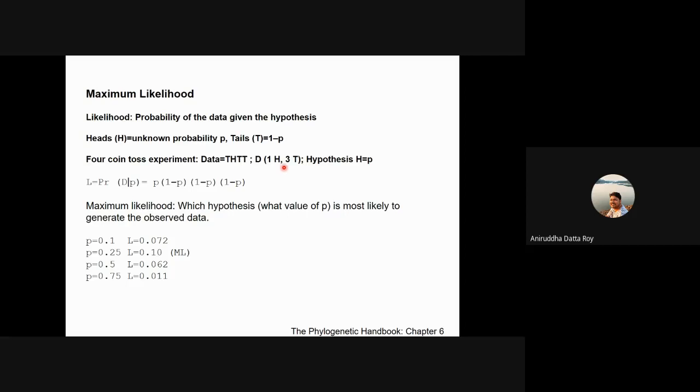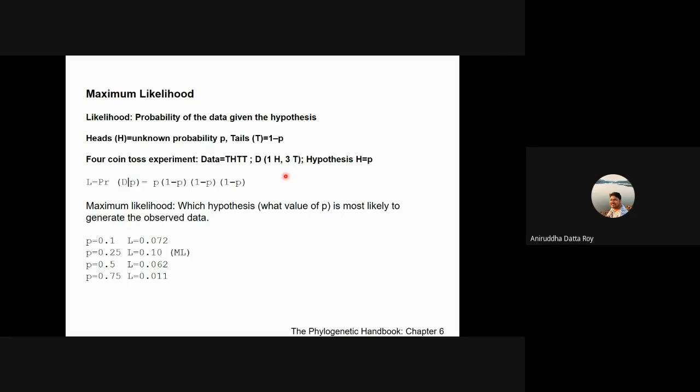So what is your intuition? Is the coin fair or biased? Given the data. Biased. Okay. So what value of P would give you this data? Remember that if it is fair, a value of 0.5 will give you a fair coin.